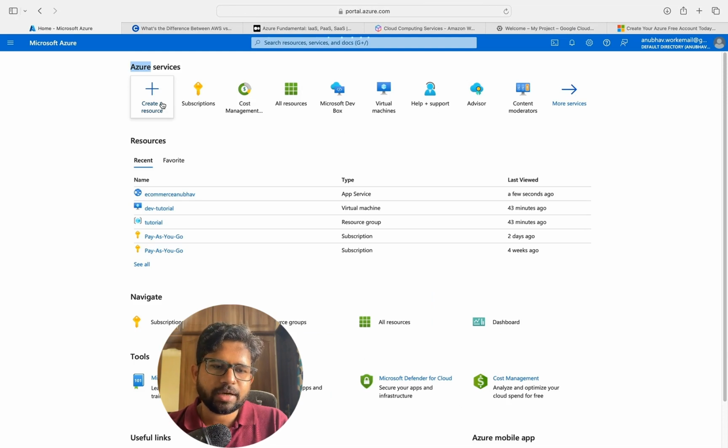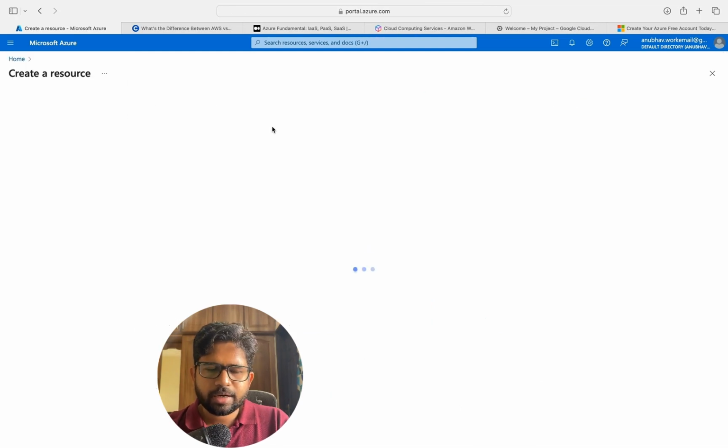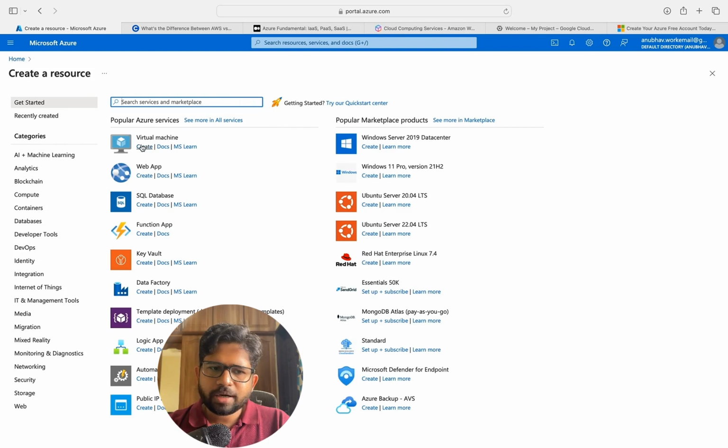You click on this create a resource. Let's create a resource here on Azure. You get an option of creating a virtual machine. So here you will not get an option that, hey, how do you create infrastructure as a service? How do you create a platform as a service? Those options you are not going to see. You are just going to see create a virtual machine, which is essentially an infrastructure as a service.